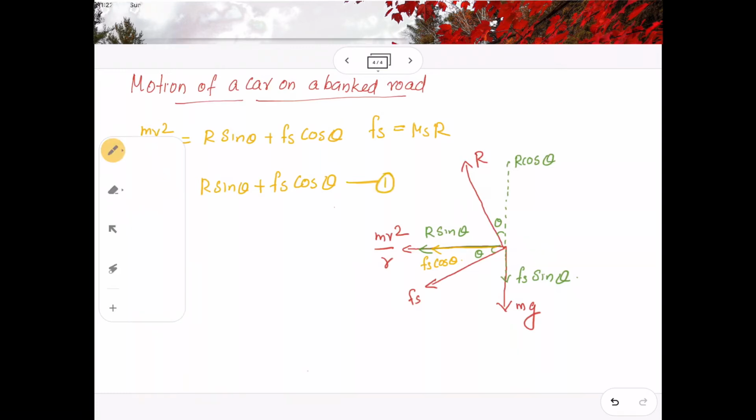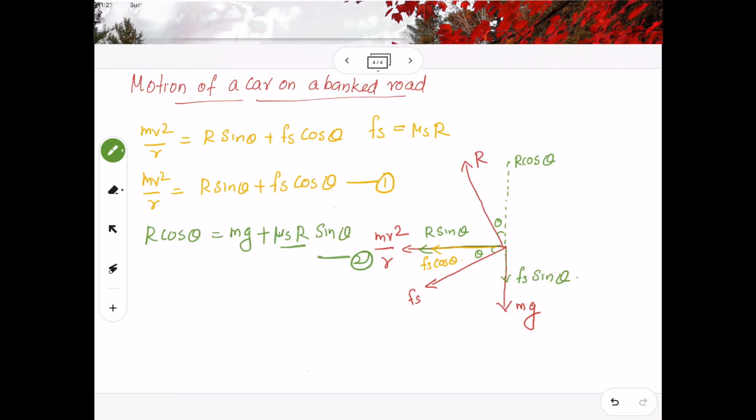Similarly, I can write R cos theta equal to, what are the other components? One will be mg plus mu s R sin theta. This is equation number 2. Why does mu s R come? Because mu s R is the Fs. So I have equation number 1 and 2.